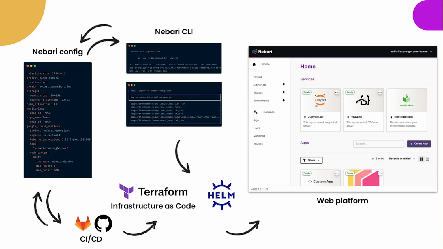And we also implement some kind of CI/CD functionality where admins or people managing the platform don't need to do that from their computers or their laptops. They just need a GitLab or GitHub repo. And anytime they add something new to the config file, like for example saying, hey, we're upgrading our Kubernetes version, or we are creating a new node because we need GPUs for this particular kind of thing, well, it will take care of that automatically.